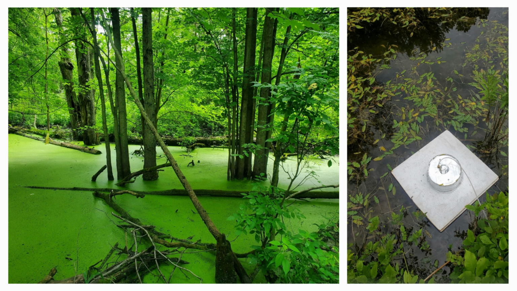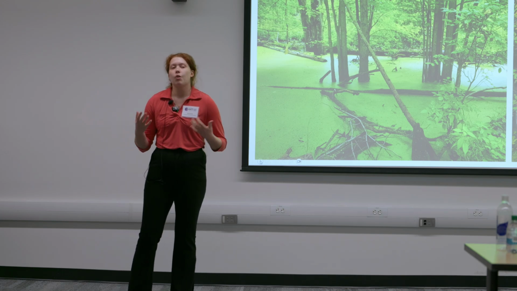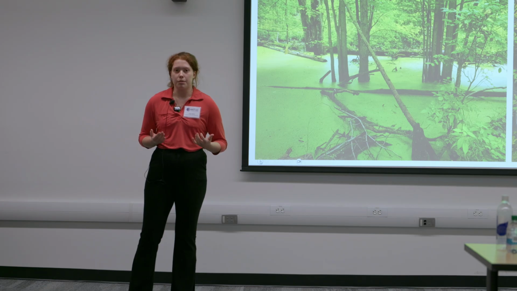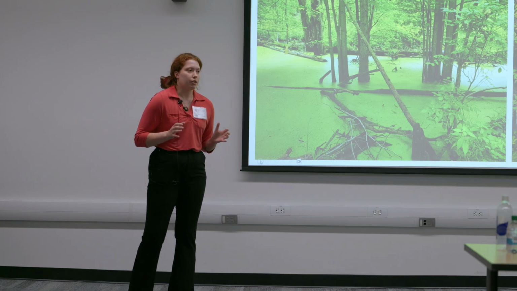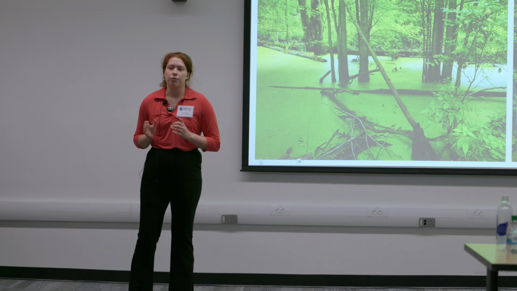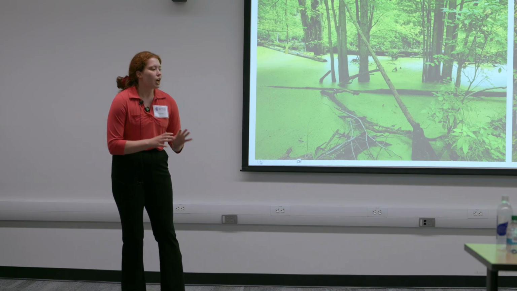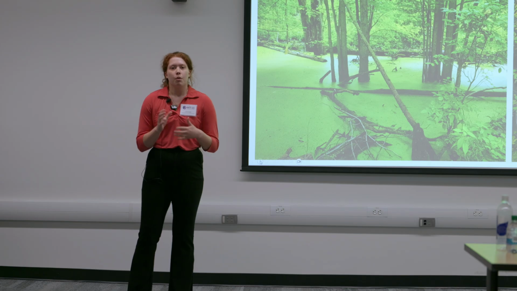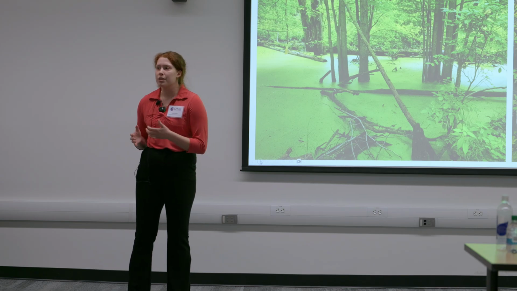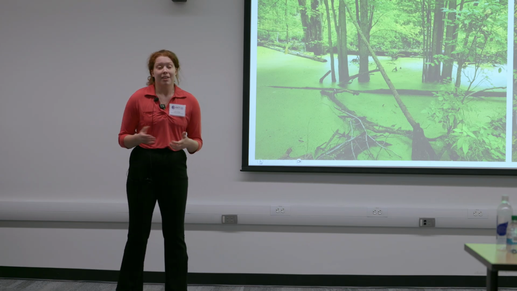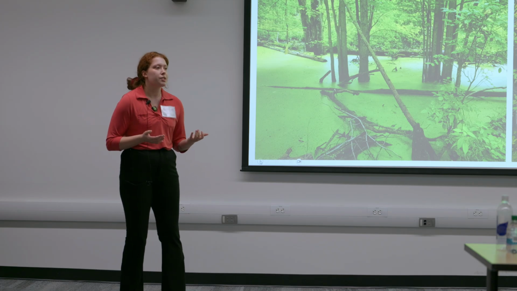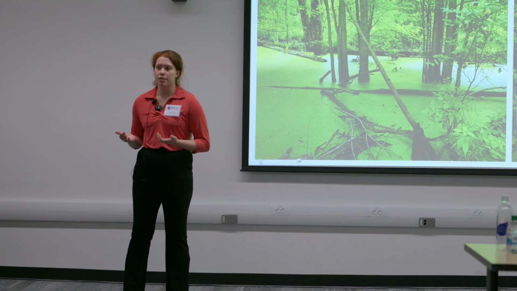The second step is to characterize the marshes. To do this, we measure things like water temperature, water depth, and organic matter content in soils. There's a varying amount of characteristics in these southern Ontario restored marshes. For example, one location might be deep, lush green with grasses and trees, while another might be more shallow with black mud and dead leaves. As you can imagine, these varying characteristics can have a big impact on their methane emissions.